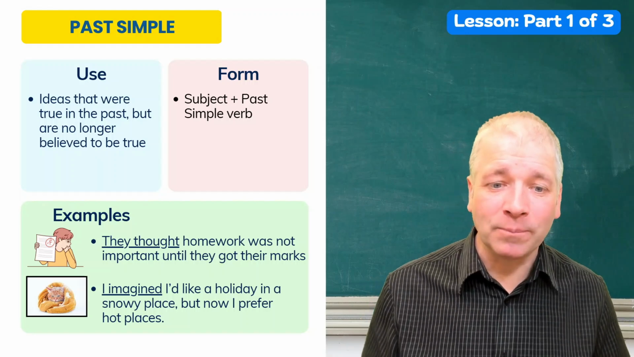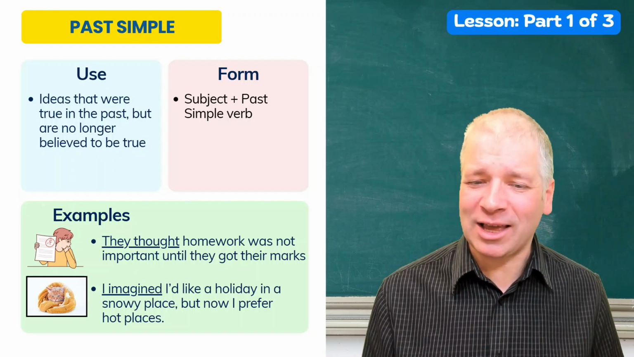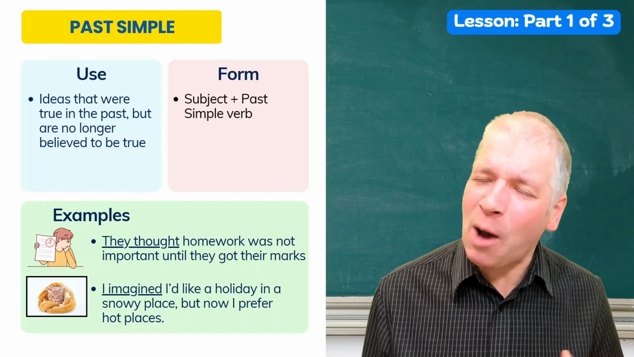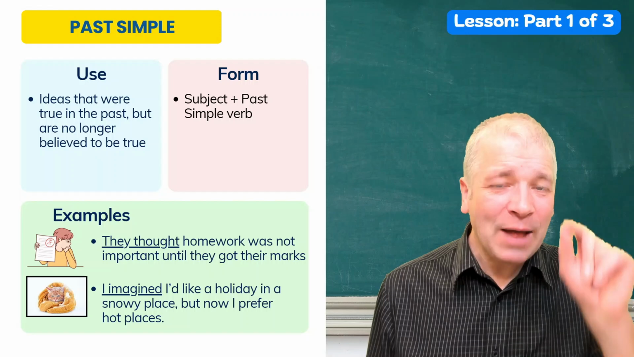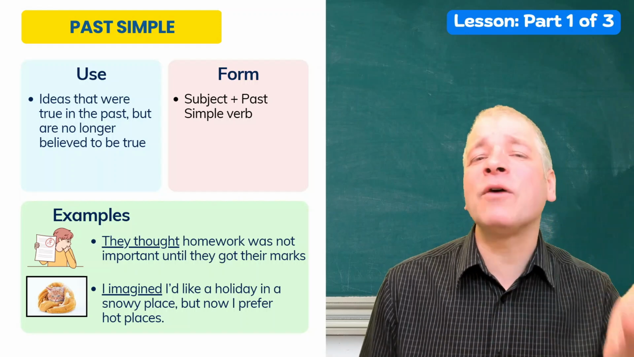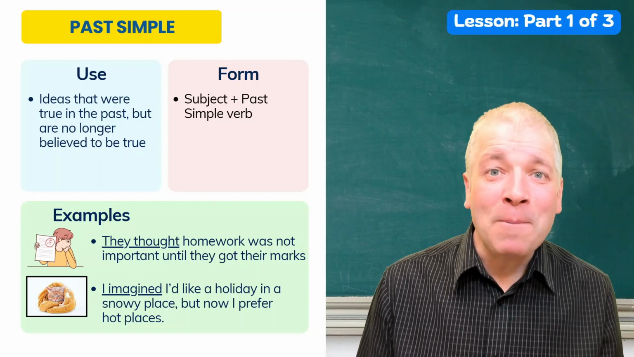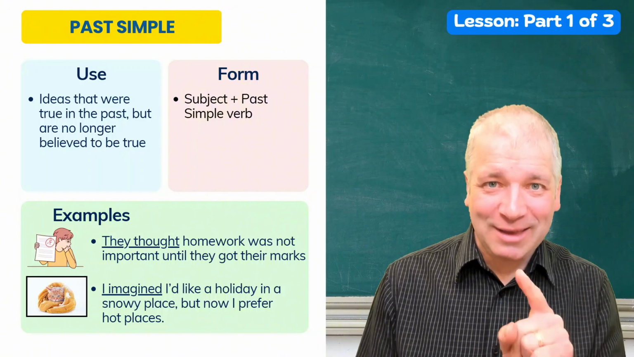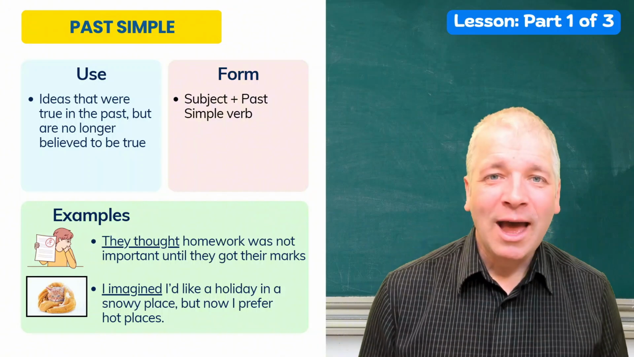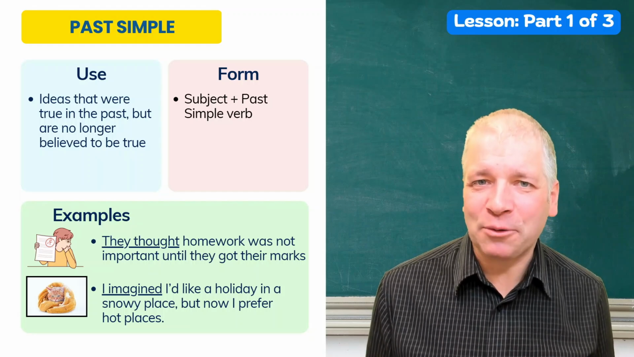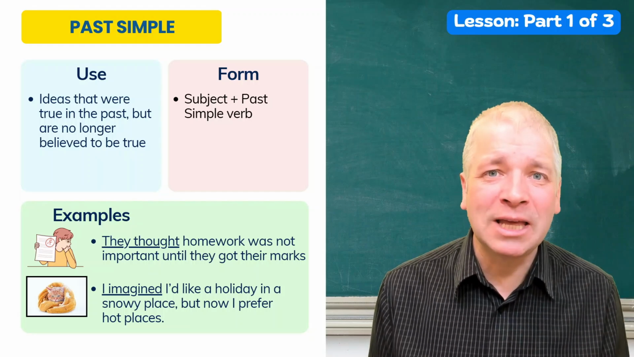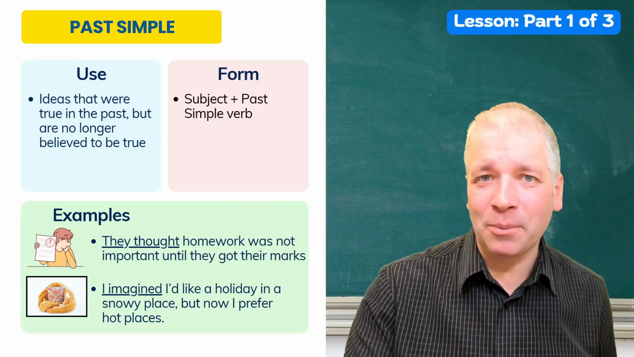Also with the next one, I imagined I'd like a holiday in a snowy place, but now I prefer hot places. So maybe I had this belief in the past, I'd love to go on holiday in the snow. Then perhaps I did it and I felt like this cat, very cold. And now my idea has changed. Now I prefer something else. So to speak about what I used to believe, use the past simple.